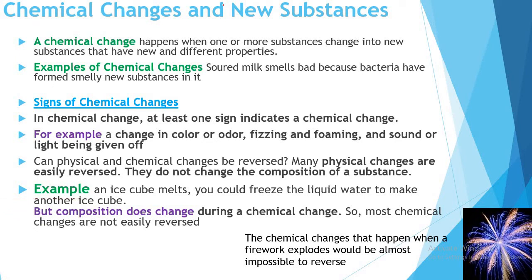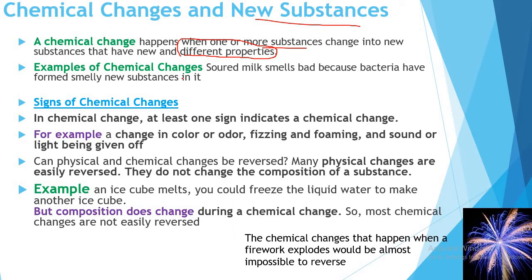Chemical change adds a new substance. Chemical change happens when one or more substances change into a new substance that has new and different properties. When substances change and form a new substance, this change is called a chemical change. For example, soured milk smells bad because bacteria have formed a smelly new substance in it.